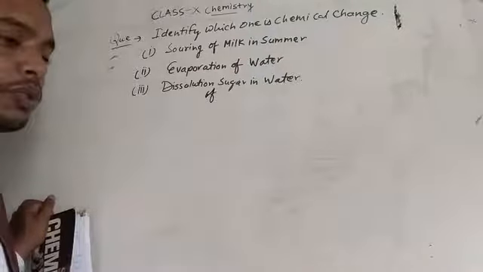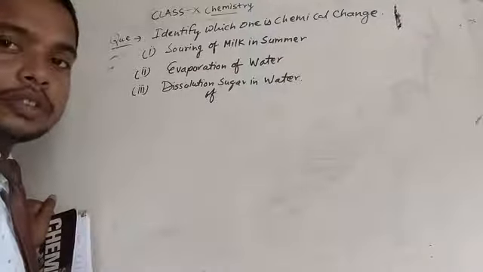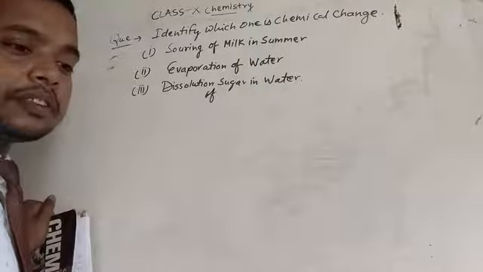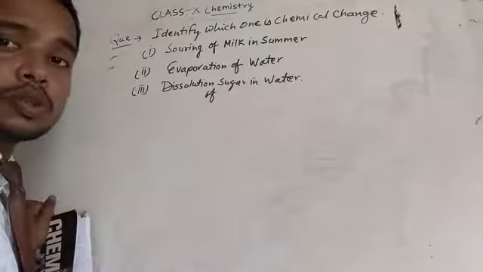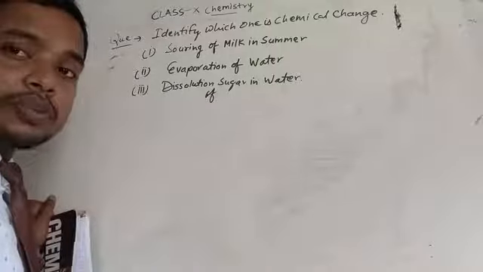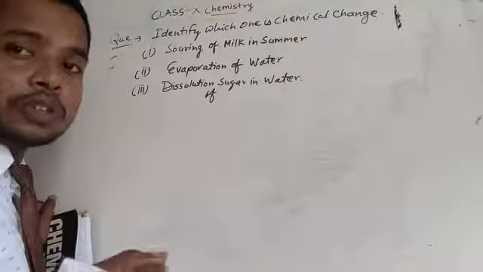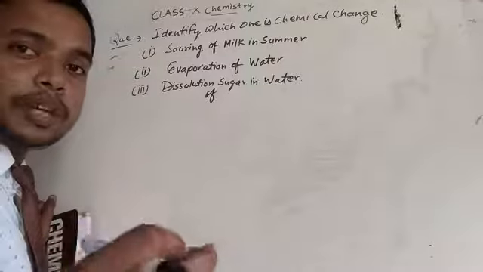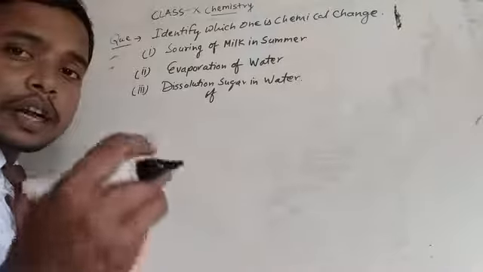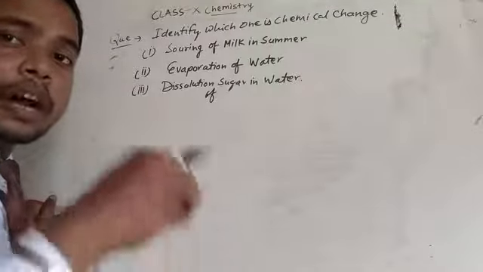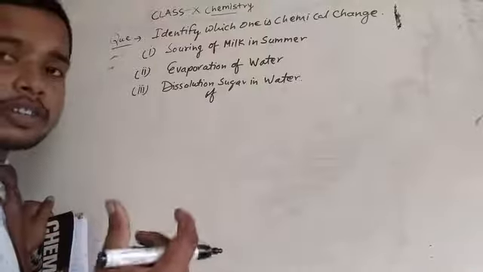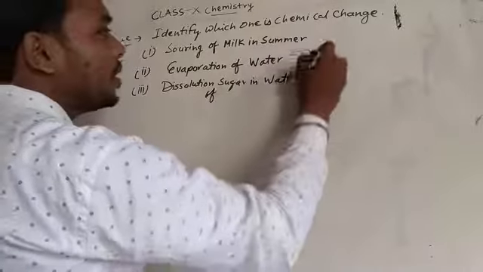You dissolve the sugar into water, the sugar gets dissolved, definitely, but there is no change in volume, and you can get the sugar back from the sugar solution by the crystallization method. And evaporation of water: there is only a change of state of water. The water is converted into water vapor, and the water vapor is again converted into liquid water by condensation. So both are physical changes.